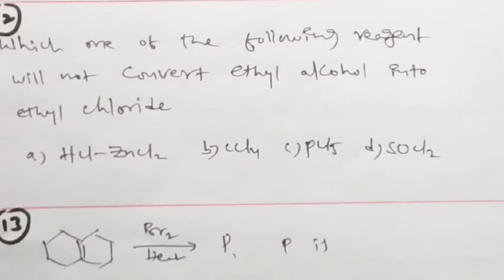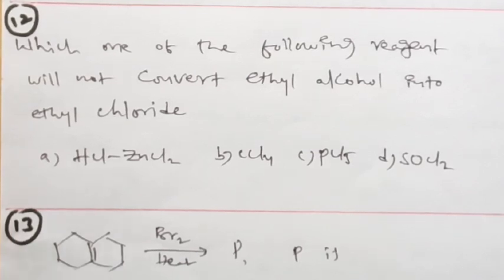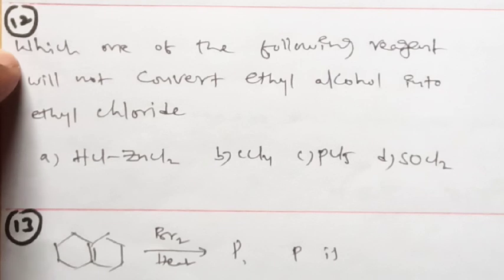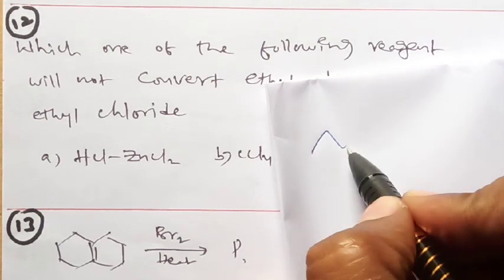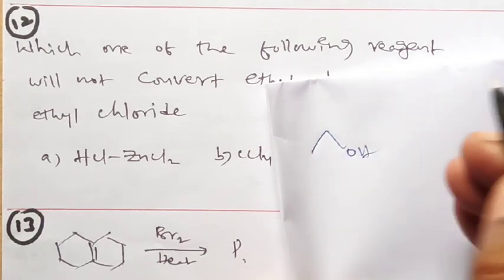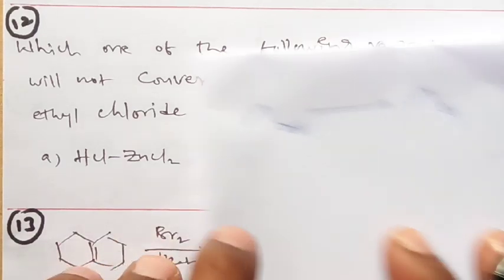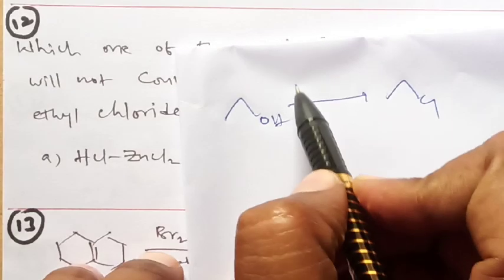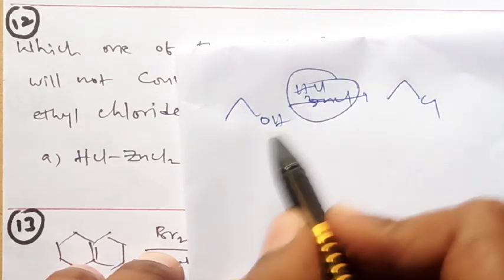Now look at the next question. Which of the following reagents will not convert ethyl alcohol into ethyl chloride? Here the reagents given are HCl with ZnCl2, CCl4, PCl5, and SOCl2. Ethyl alcohol is to be converted to ethyl chloride. If you take HCl and ZnCl2, a low cost reagent, is it converting or not?